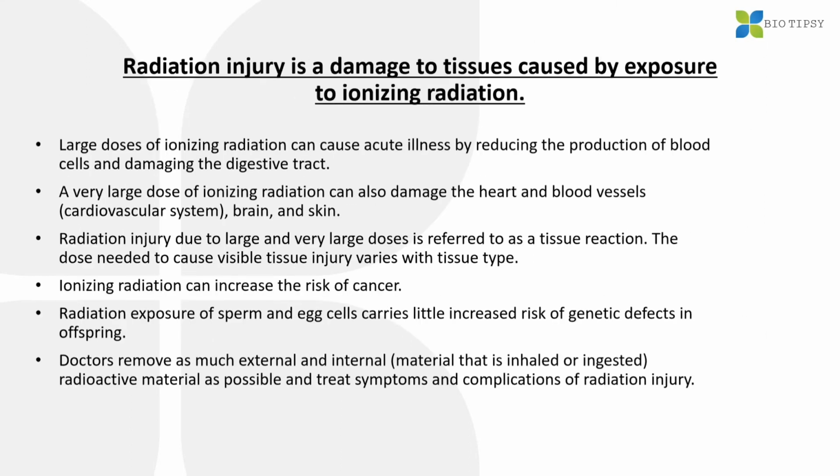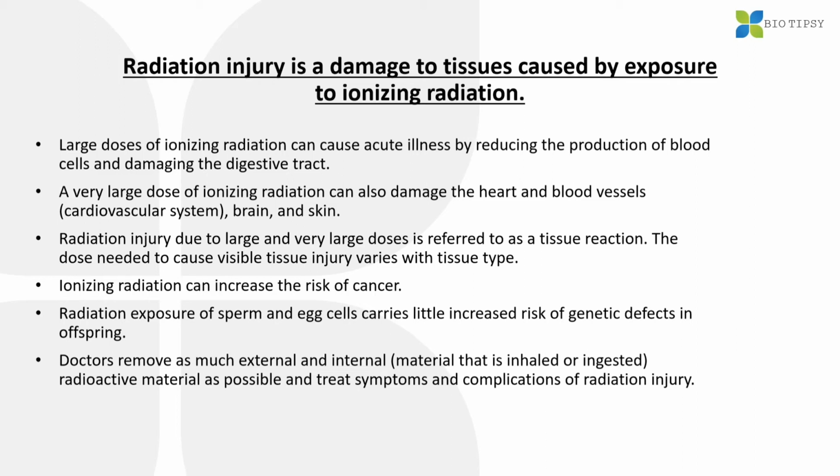The next slide deals with the damage that radiation injury can cause to the tissues caused by exposure to ionizing radiation. Large doses of ionizing radiation can cause acute illness by reducing the production of blood cells and damaging the digestive tract. A very large dose of ionizing radiation can also damage the heart and blood vessels, cardiovascular system, brain and skin. Radiation injury due to large and very large doses is referred to as tissue reaction. The dose needed to cause visible tissue injury varies with tissue type.